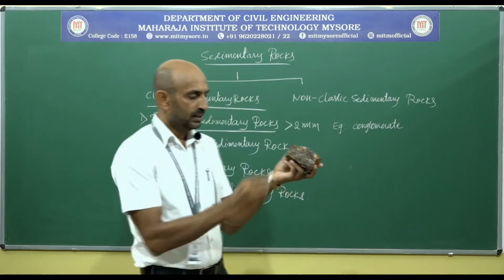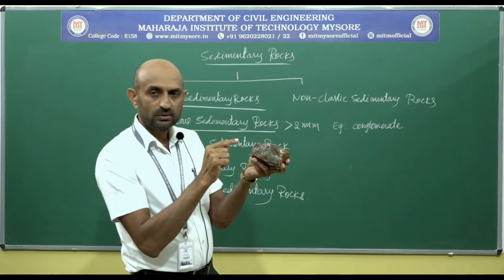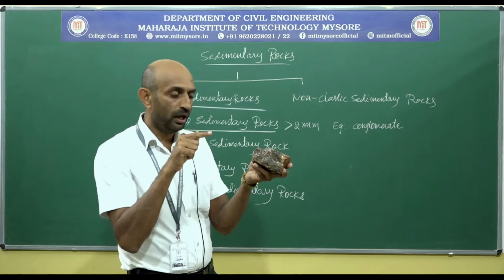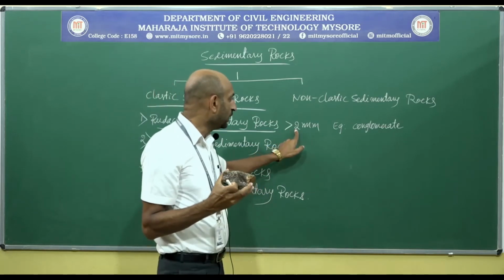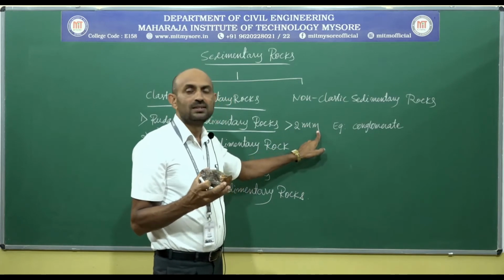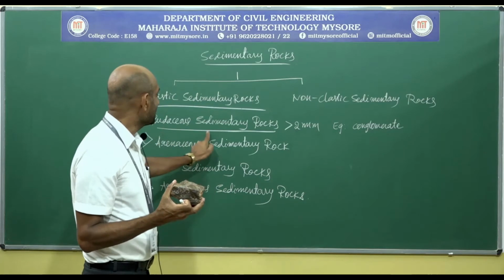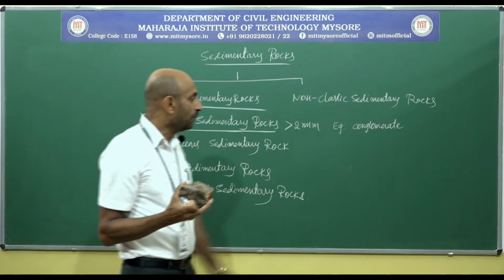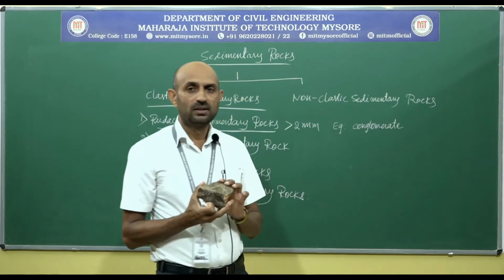You see, this is the clast. The rock, particularly the sedimentary rock, in which the clast size is greater than 2 millimeter, then the rock is called by the name rhodaceous sedimentary rock. Another example can also be seen, which is breccia.